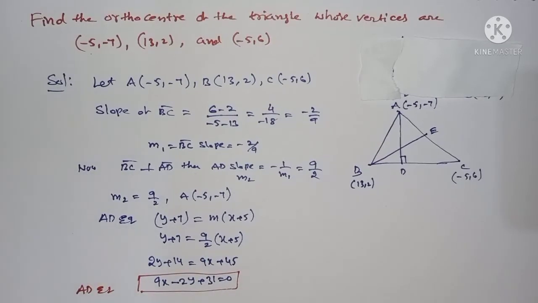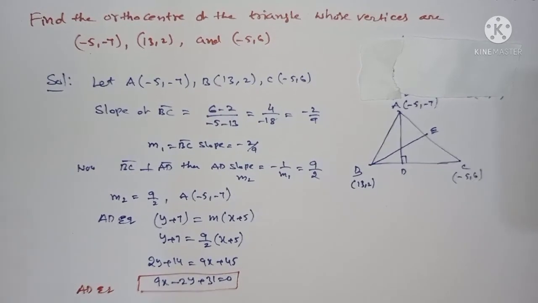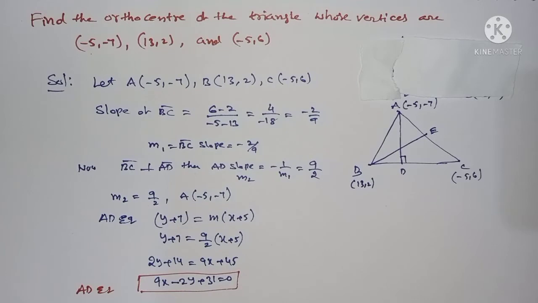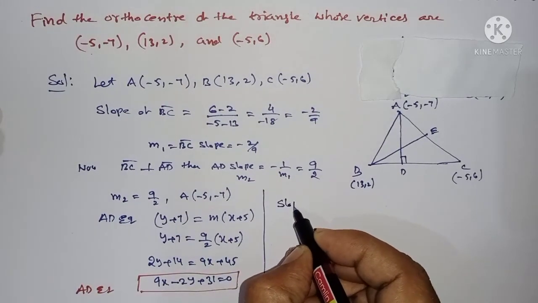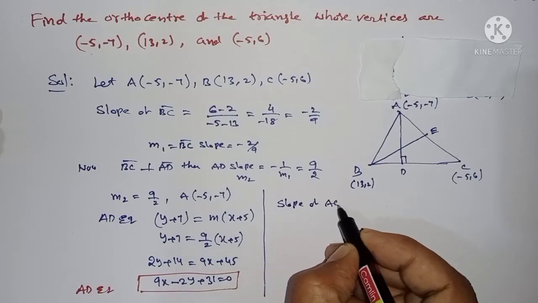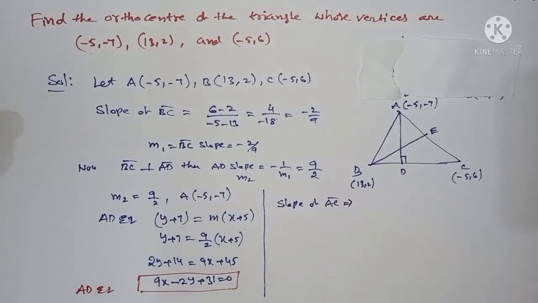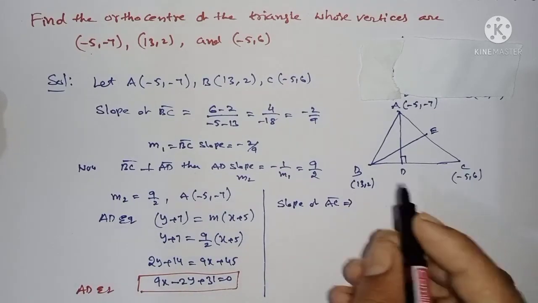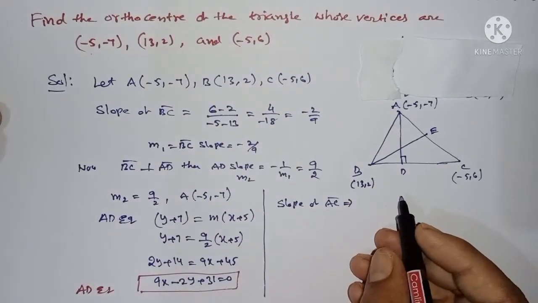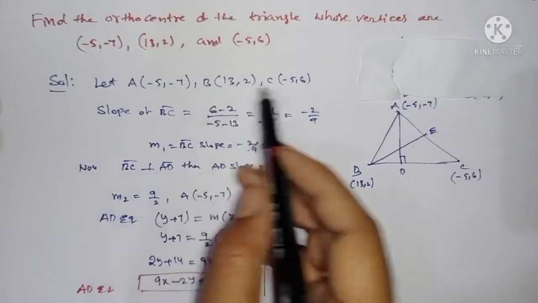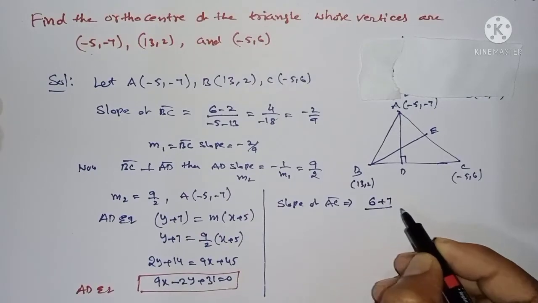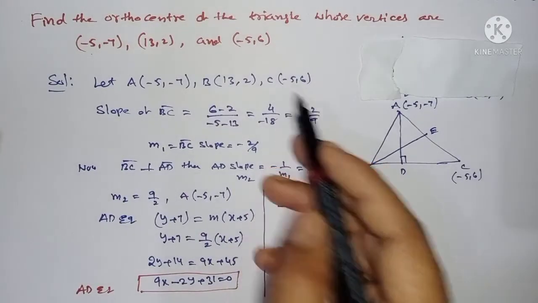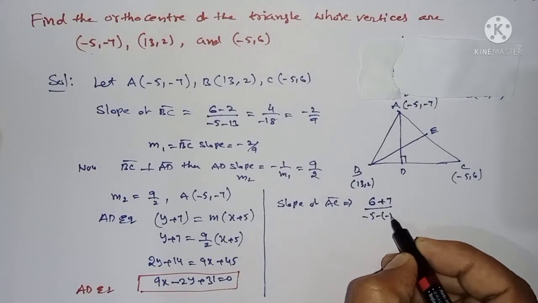Then find the BE equation. Therefore, slope of AC. Slope of AC is, with A and C vertices, 6 plus 7 by -5 minus -5.